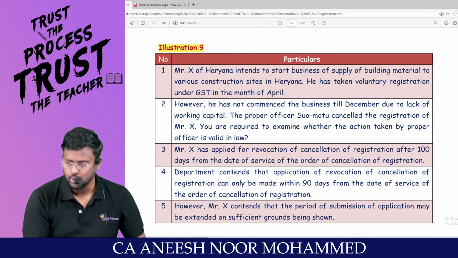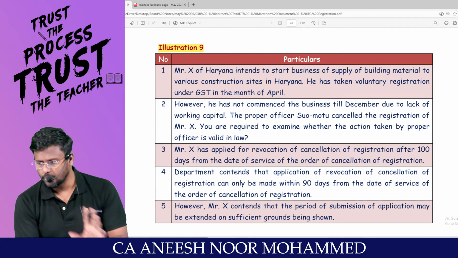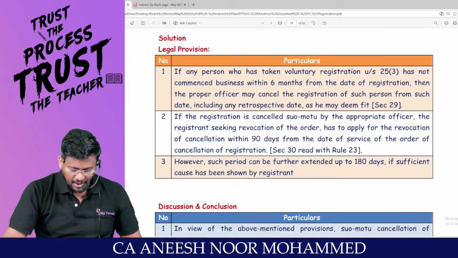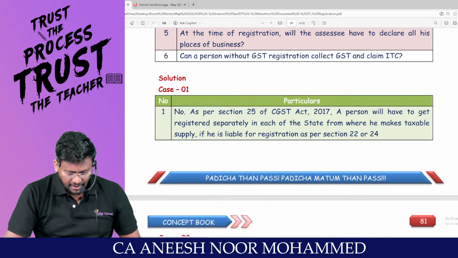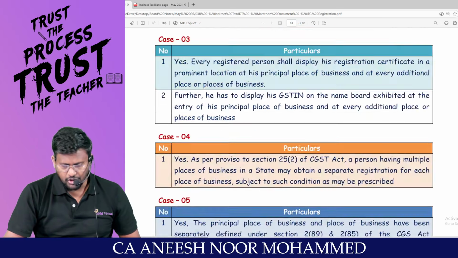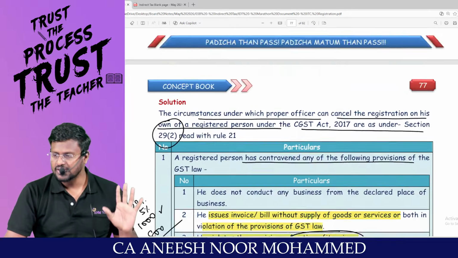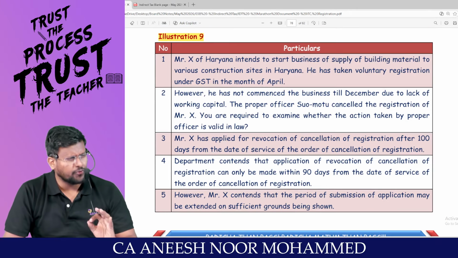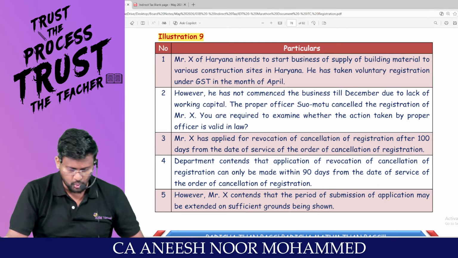I'm moving into illustration 9. Are you comfortable with up to this? We are having 9, we are having 10, and we are having 11. Only 11 questions are there from the registration chapter. That's it with the selected questions of the registration. Beautiful, a good conceptual question has been chosen.